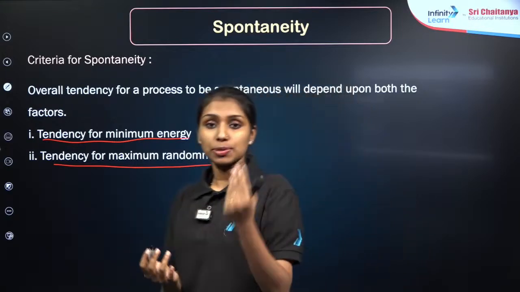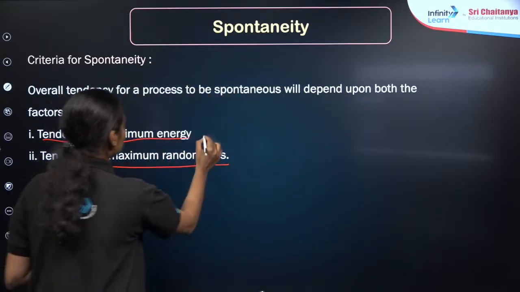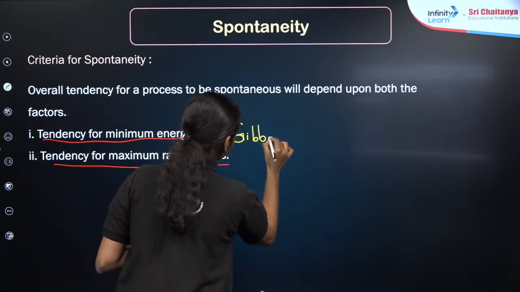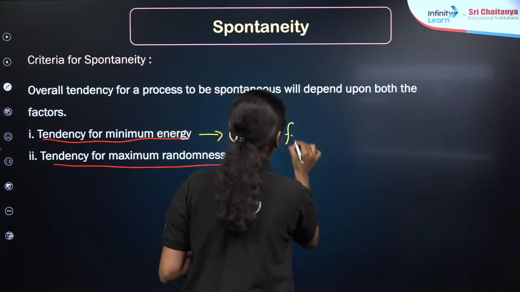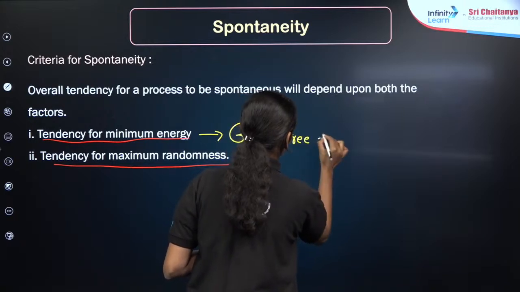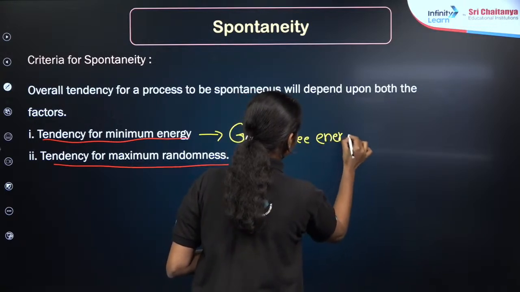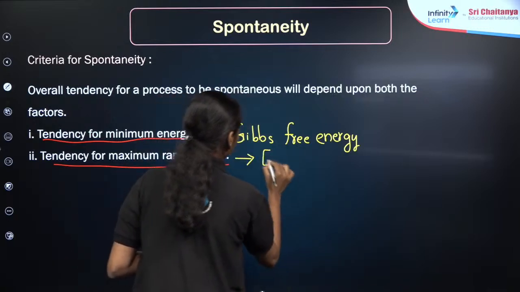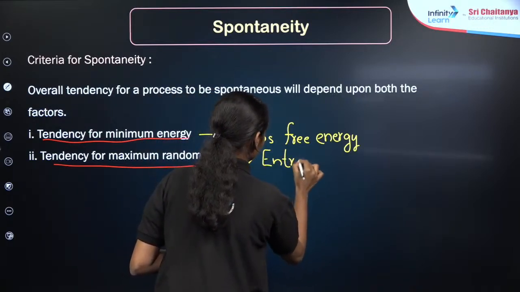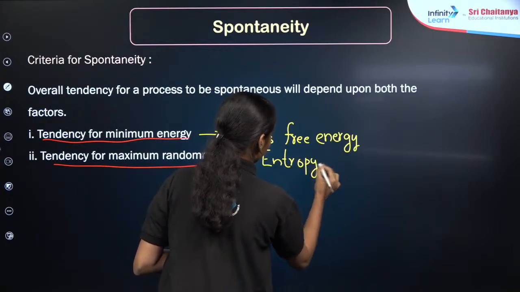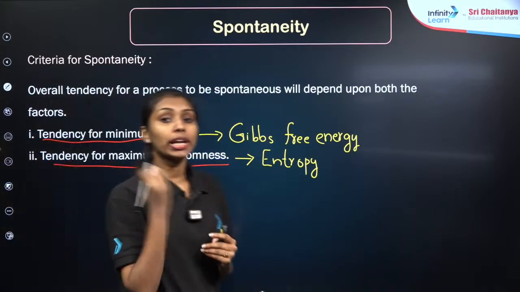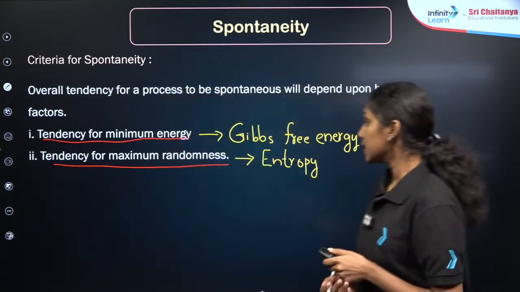So we will be introducing two different terms here. The first one is the Gibbs free energy. Then the next term is the entropy. These two terms will decide whether the process becomes spontaneous or non-spontaneous.